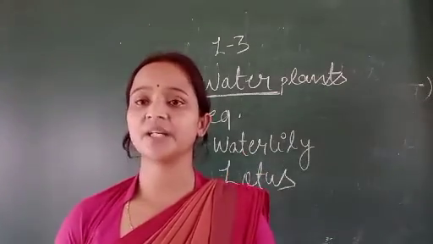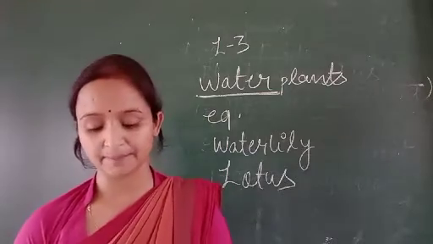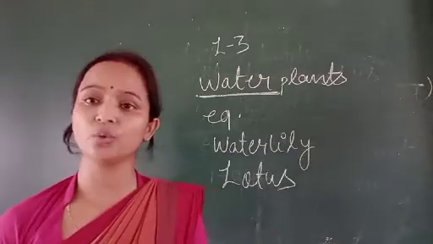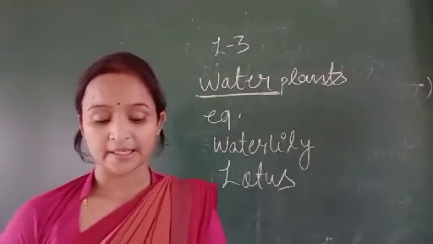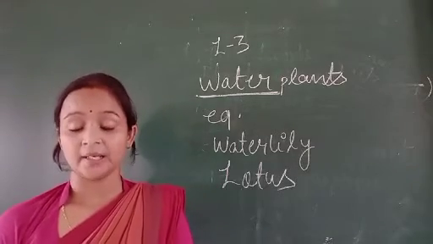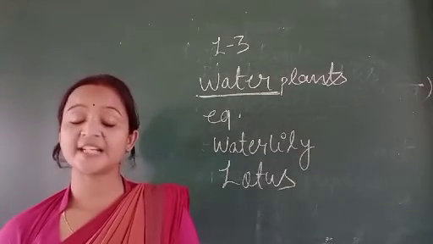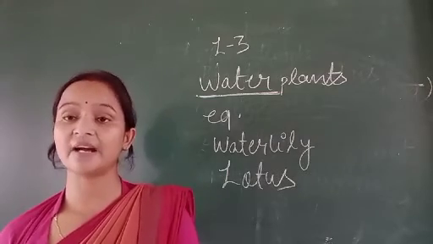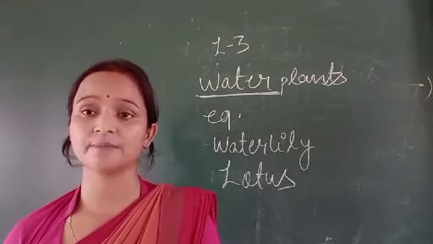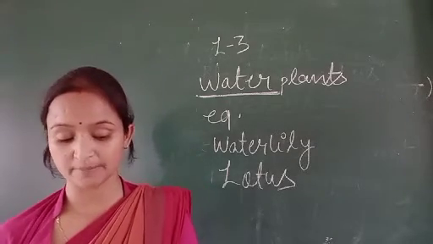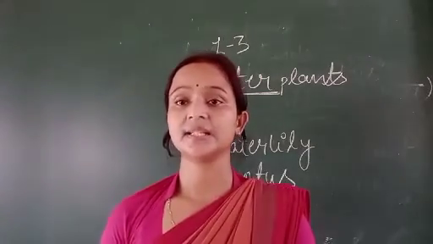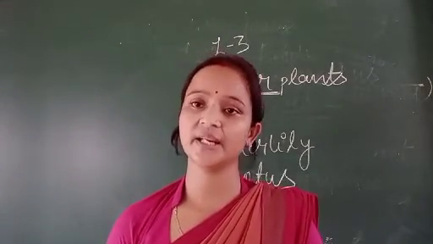So this is chapter 3, plants around us, which I have completed, and I will send you the PDF and then you can write notes from the PDF. What we have learned in this chapter: a plant has many parts: stem, root, leaf, flower and fruit. Plants are of different types: trees, herbs, shrubs, creepers, climbers, and water plants. So this is your chapter 3, you will take a revision.